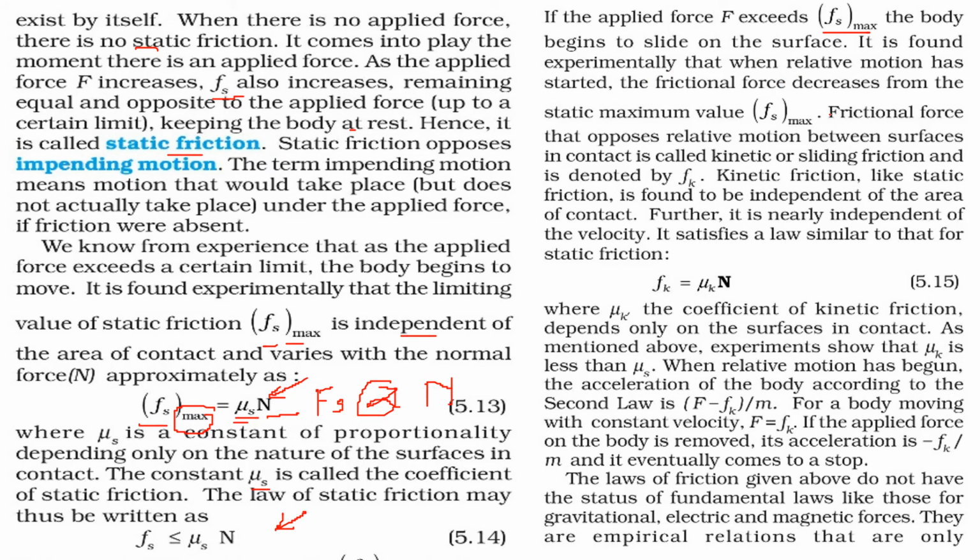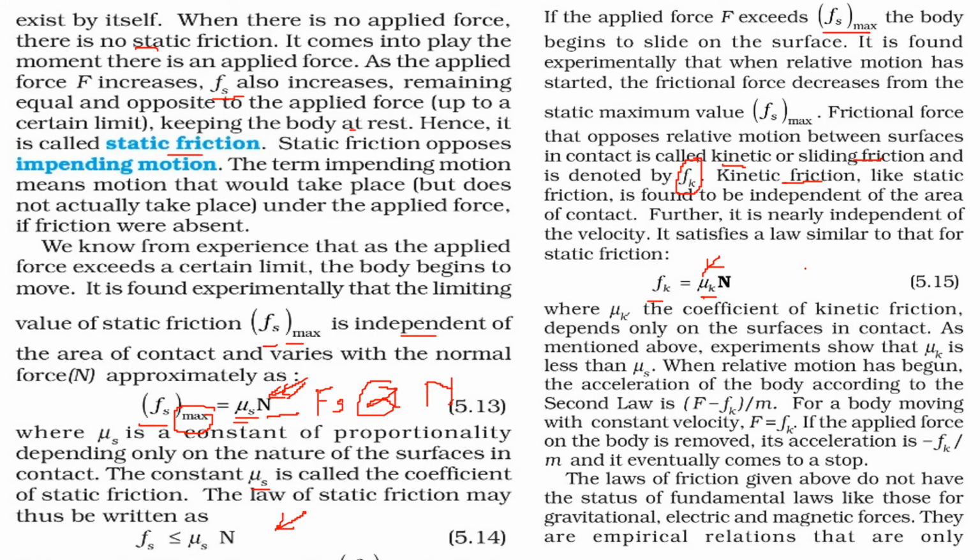And the friction force that is opposing the motion is called the kinetic or sliding friction, which we represent by Fk. Again, the kinetic friction is also independent of the area of contact, and nearly independent of the velocity also. Fk is similar to Fs, so it is also directly proportional to the normal force. We have mu k as the proportionality constant, and this is known as the coefficient of kinetic friction.